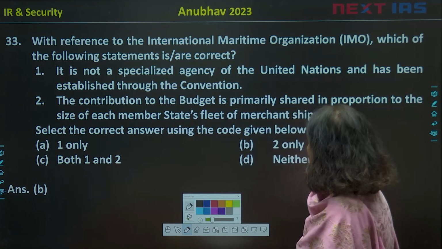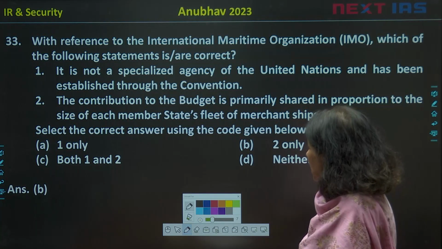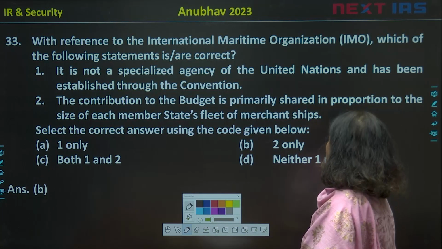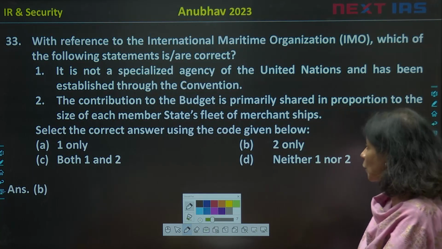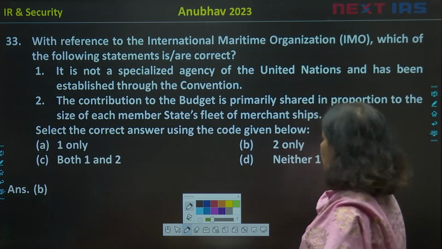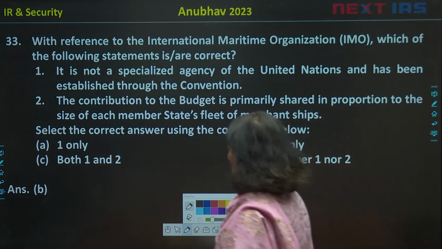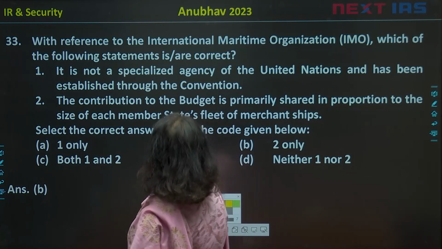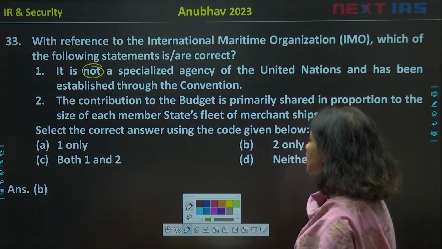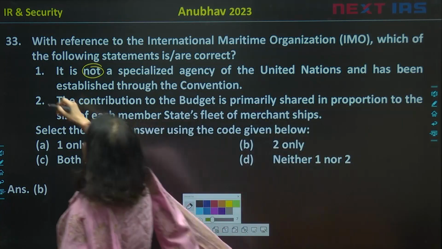With reference to the International Maritime Organization, IMO, which of the following statements is or are correct? Number 1, it is not a specialized agency of the United Nations and has been established through a convention. Number 2, the contribution to the budget is primarily shared in proportion to the size of each member state's fleet of merchant ships. It is not a specialized agency, this "not" word is wrong. This is very much a specialized agency of the United Nations. So this "not" is making this statement incorrect.